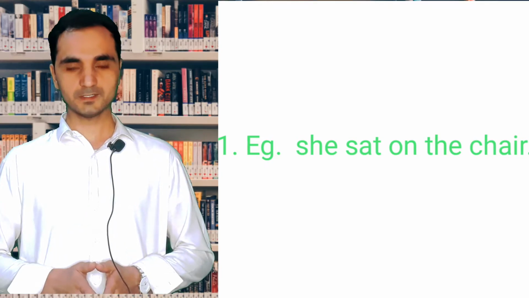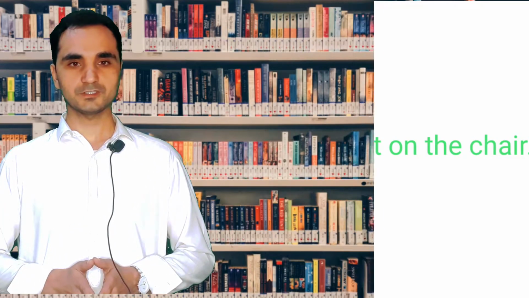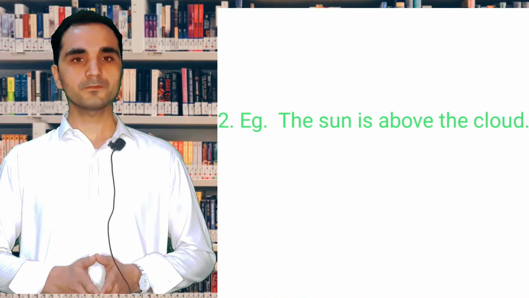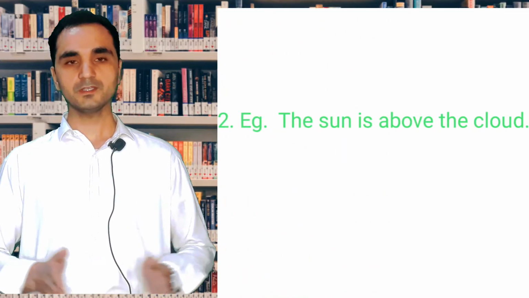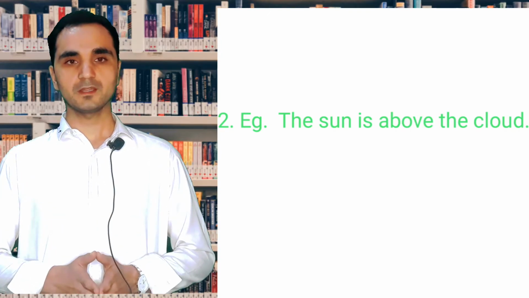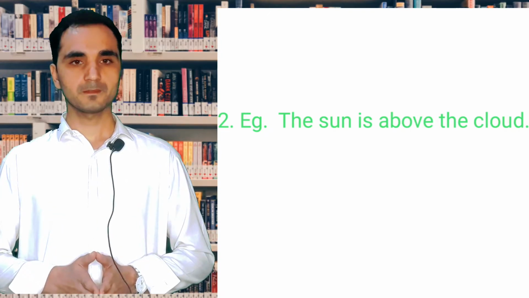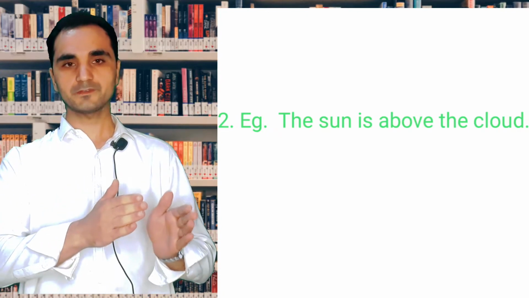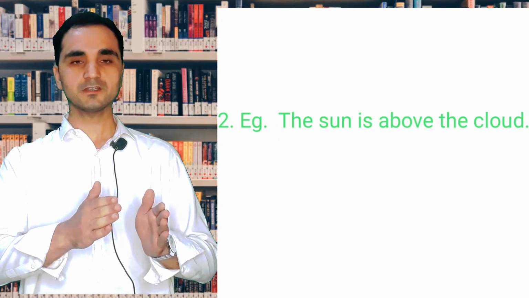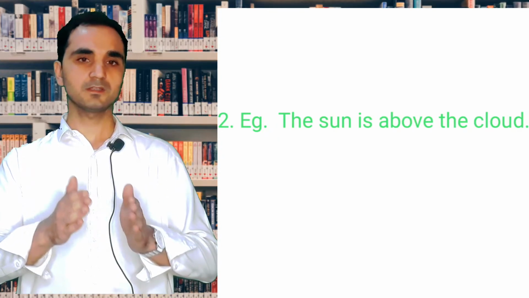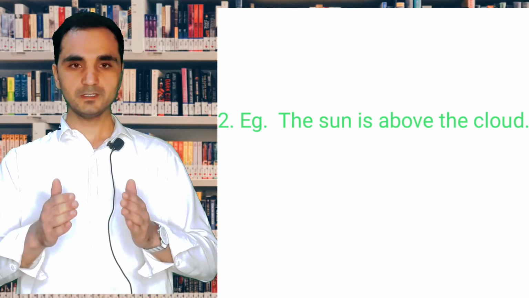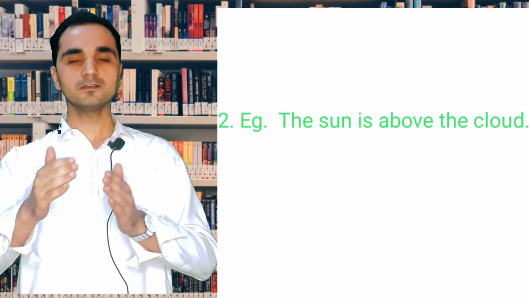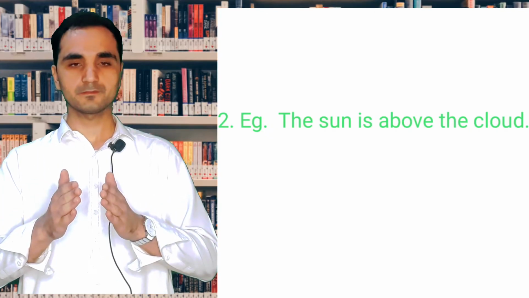So let's take another example of preposition. The sun is above the cloud. So here we have a preposition, that is above, because above connects a noun and other parts of this sentence, that the sun is above the clouds. So here it connects other parts of the sentence and also a noun.